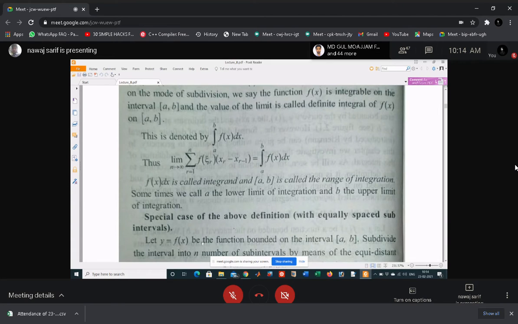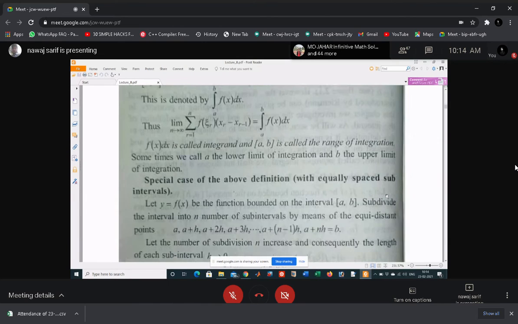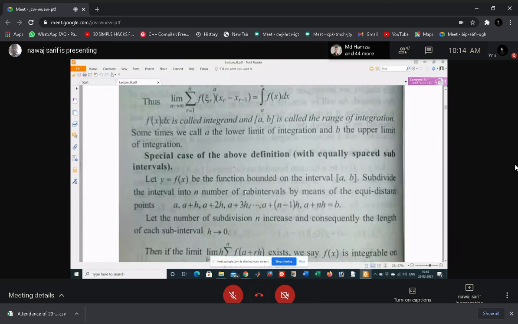And also you called a the lower limit of integration and b the upper limit of integration. Now we'll discuss some special cases. y equal to f(x) is a function which is bounded in this interval. Divide this whole interval into subintervals at equidistant points: a plus h, a plus 2h, then a plus (n minus 1)h, and then a plus nh is equal to b. These are the subintervals of the interval [a, b].